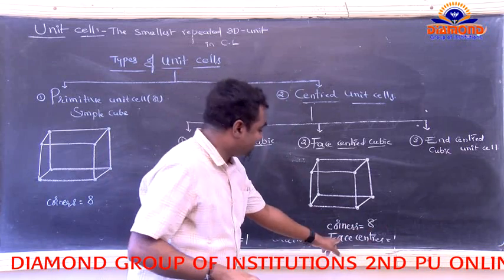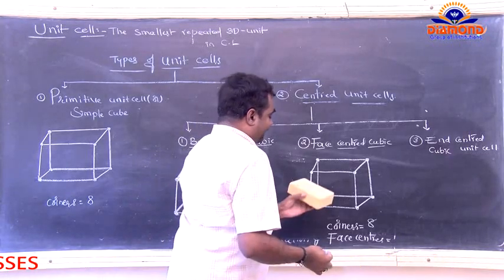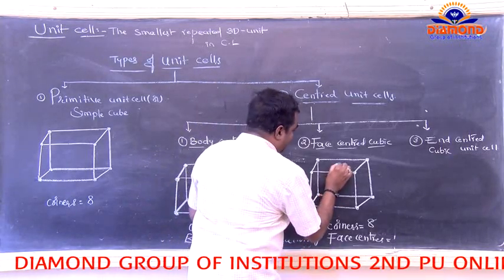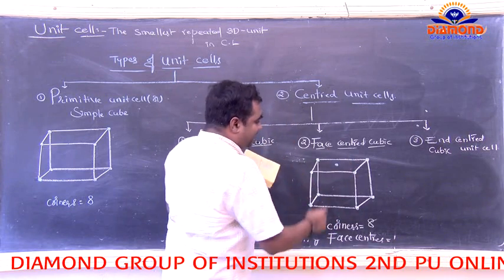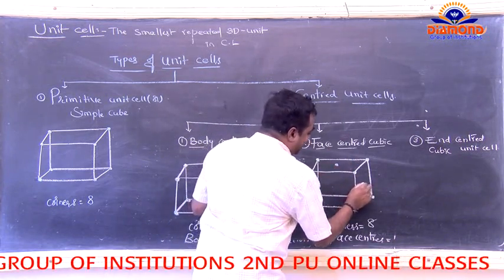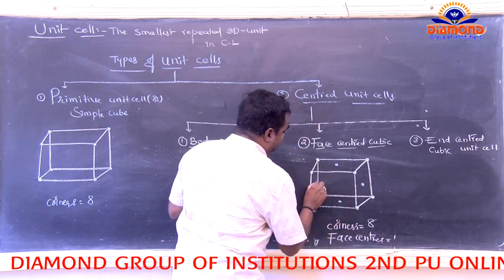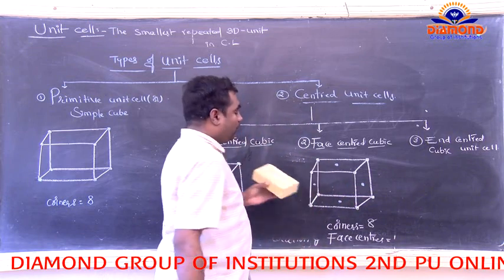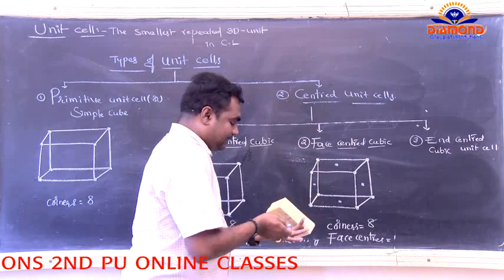Now the first face has one lattice point. Total 6 faces are present: the first, second, third, and fourth. Now, what about the fifth face and the sixth face?